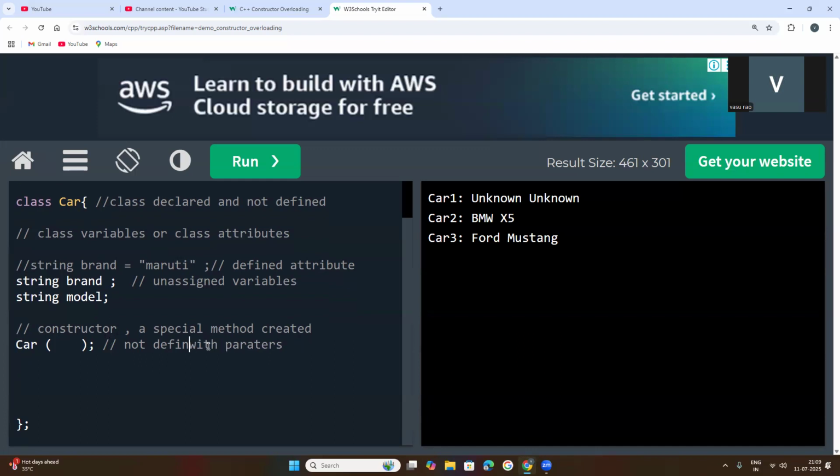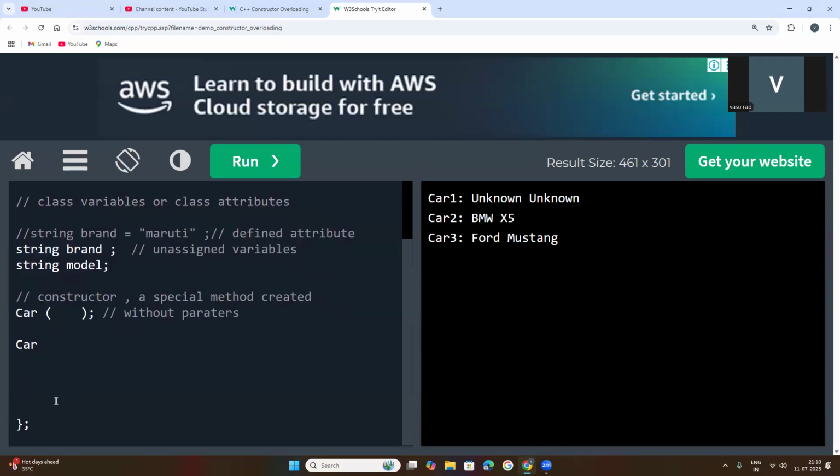Now create one more constructor with the same class, but with parameters.